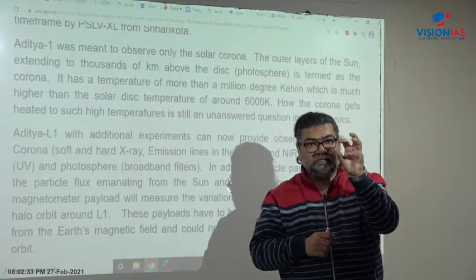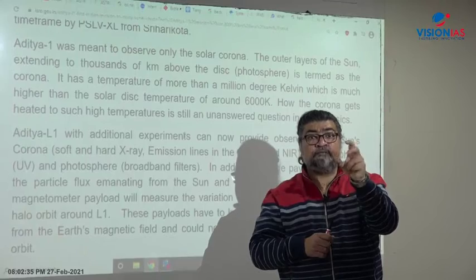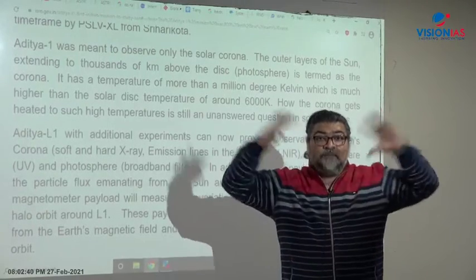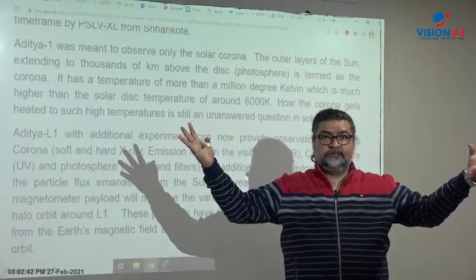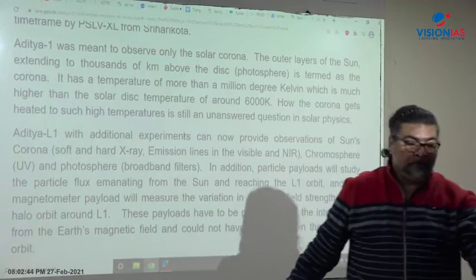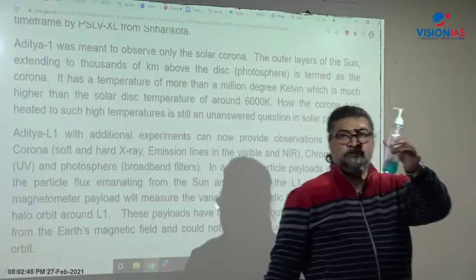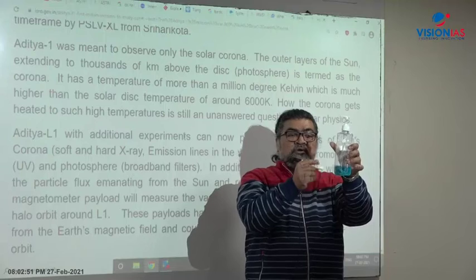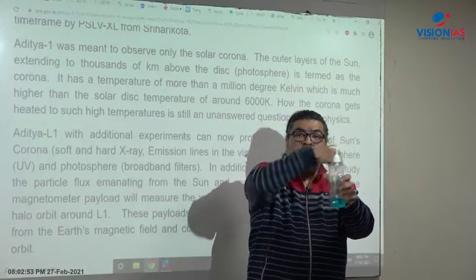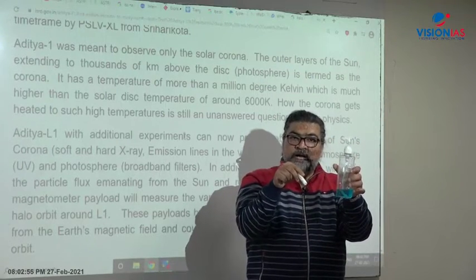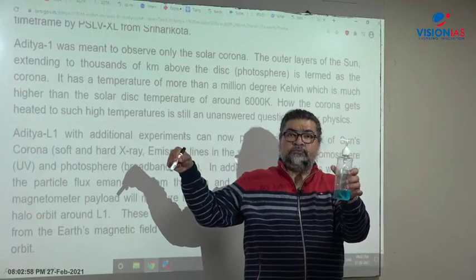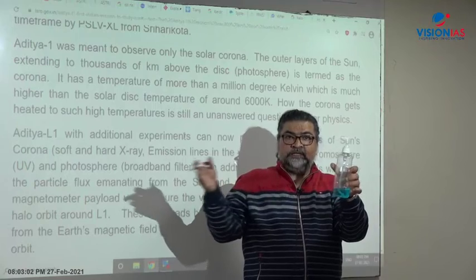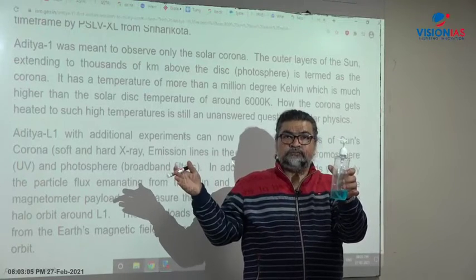The core of the sun is like a nuclear furnace, where hydrogen and hydrogen combine to form helium and enormous energy is released. So if this is the core, the central part of the sun, definitely the temperature around the core will be higher. As you move away from the core, the radiant energy will decrease and the temperature will be lower.